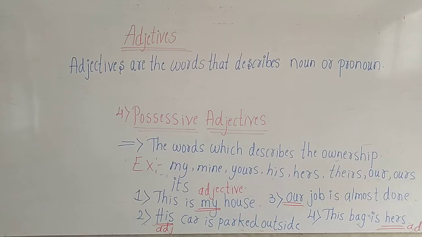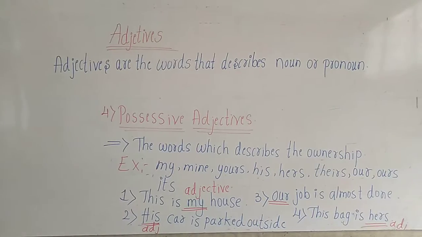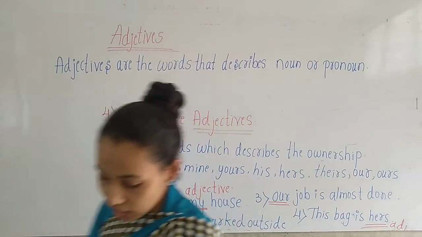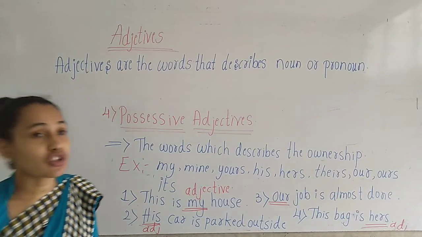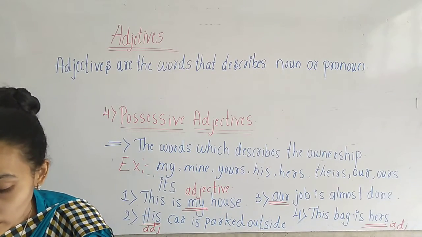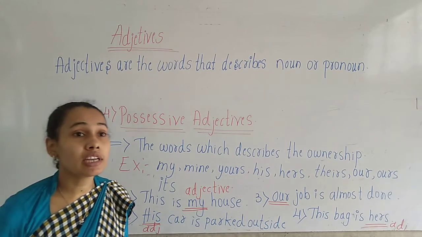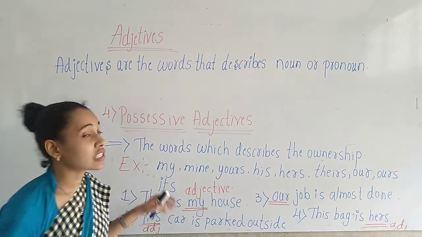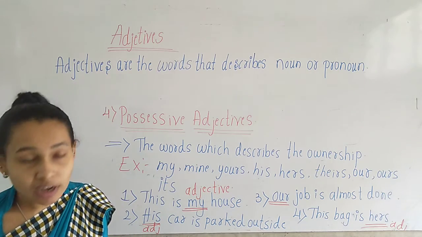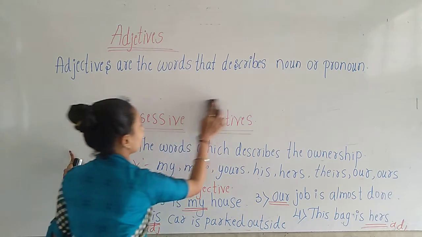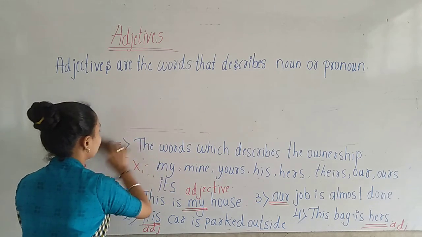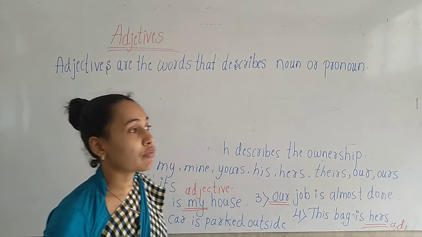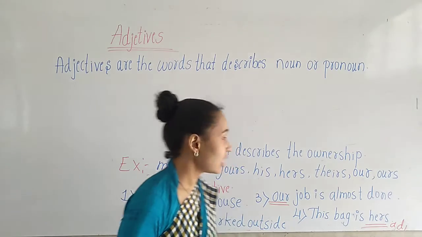And now let us study the fifth kind, and that is demonstrative adjectives. Okay children, demonstrative adjectives point out the noun. Demonstrative adjectives always come before the noun word. It modifies the noun.